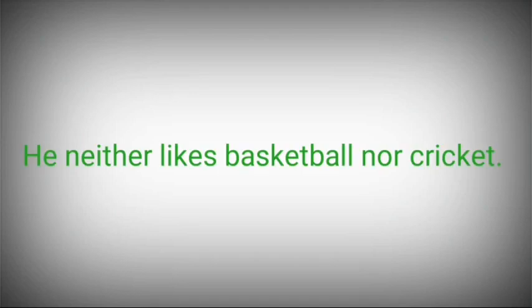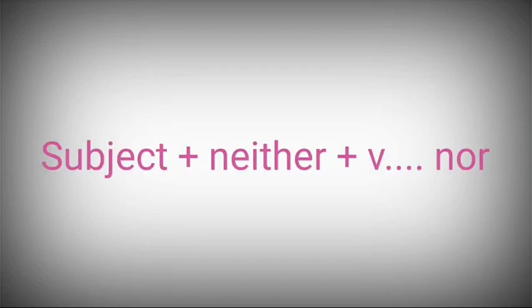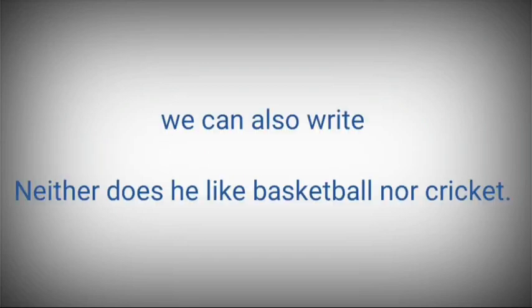Then how should we write? The answer should be like this one. He neither likes basketball nor cricket. So we are using subject, then neither, then verb. Be careful about this one, children. We can start with neither too in this way. Neither does he like basketball nor cricket.